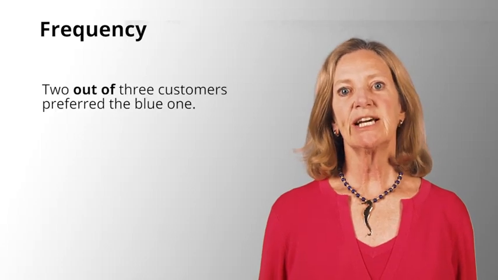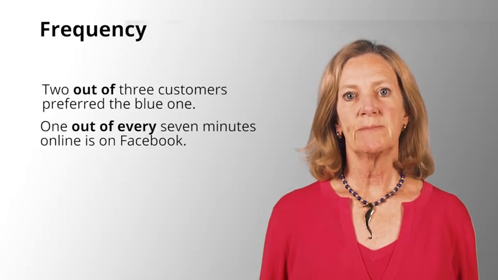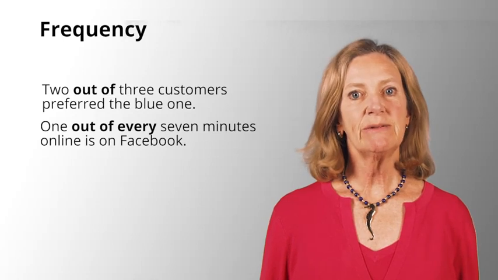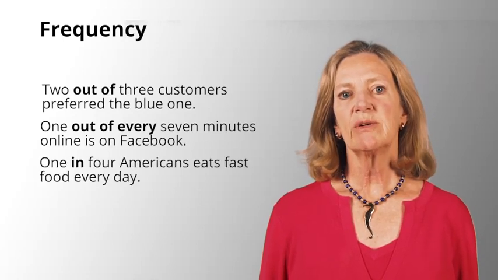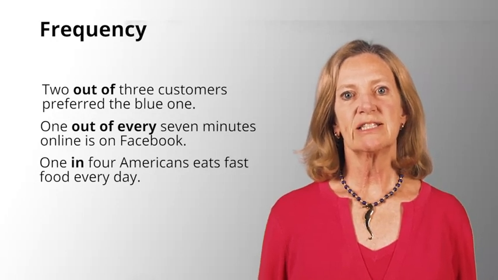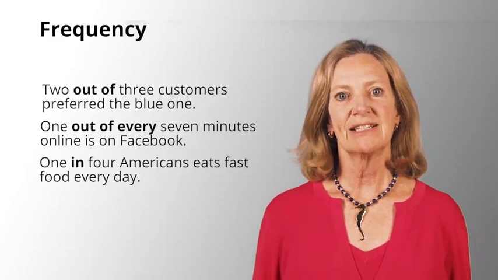Now, let's move on to talk about relationships that we express when describing data. We often need to say how frequently something occurs. 2 out of 3 is a very common expression. For example, 2 out of 3 customers preferred the blue one. 1 out of every 7 minutes is spent on Facebook. And did you know that 1 in 4 Americans eats fast food every day?